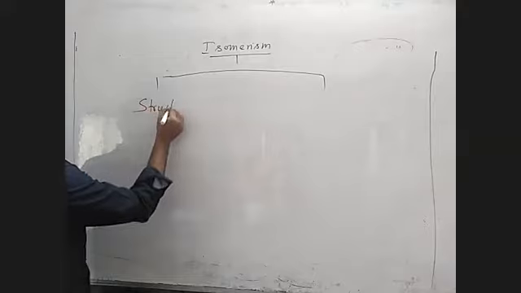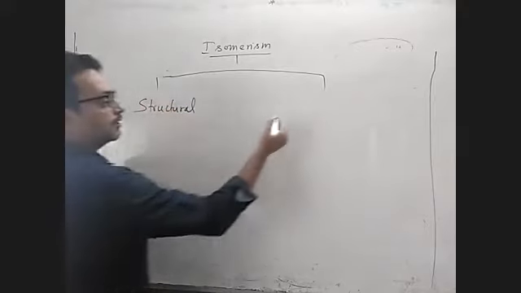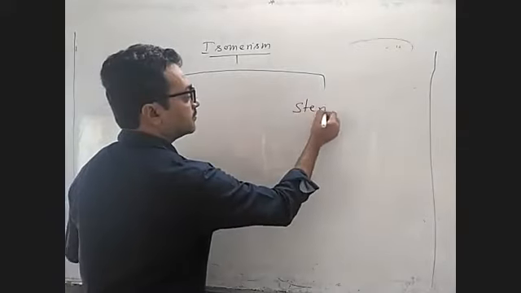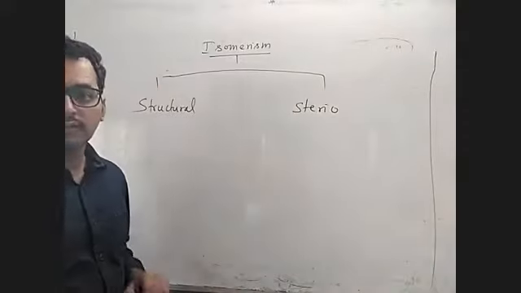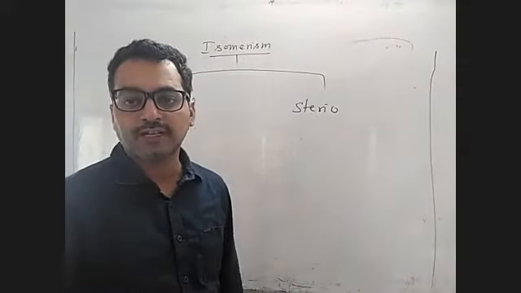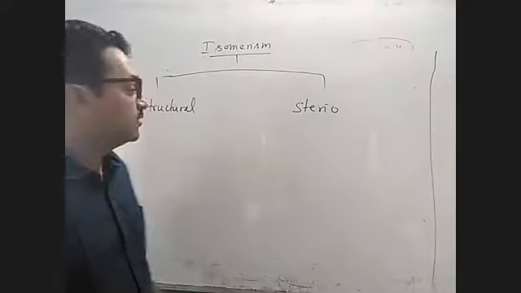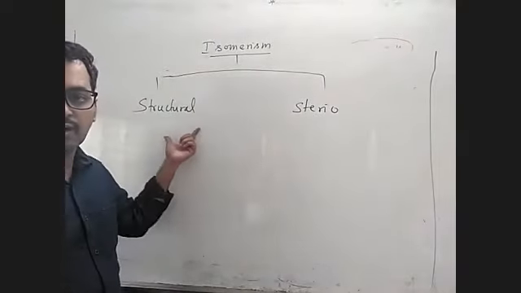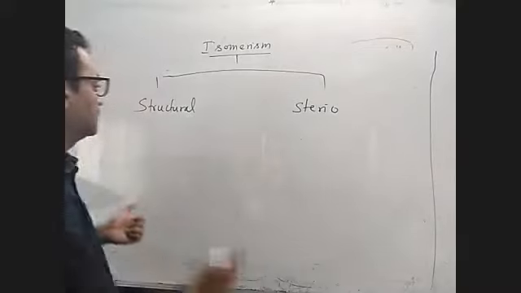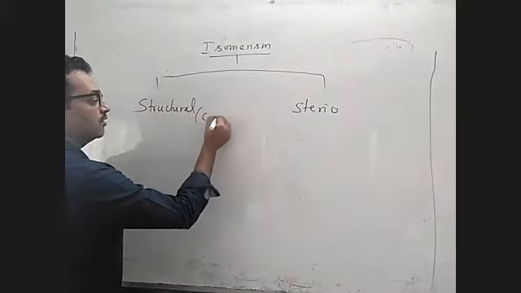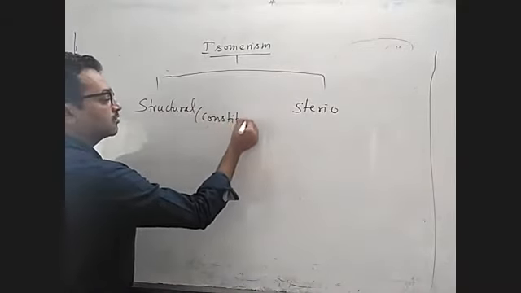So isomerism is broadly classified into two categories: one is structural, the other one is stereo. This structural isomerism is also called constitutional isomerism.